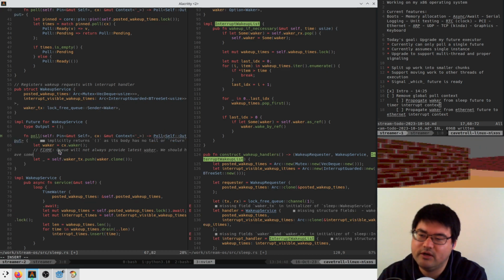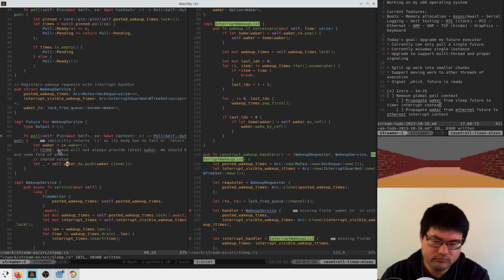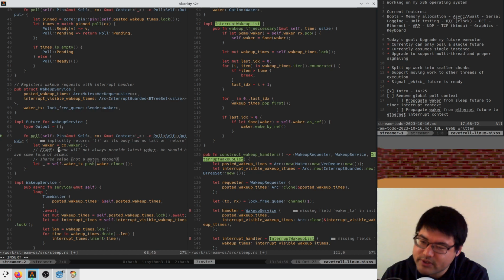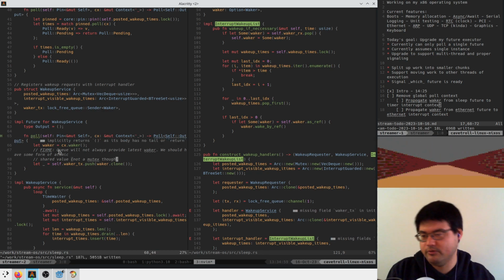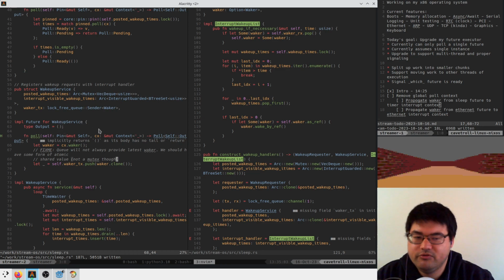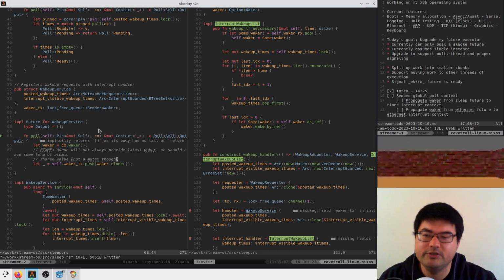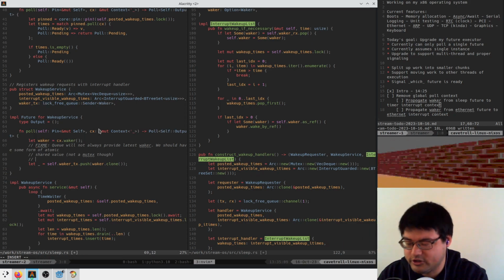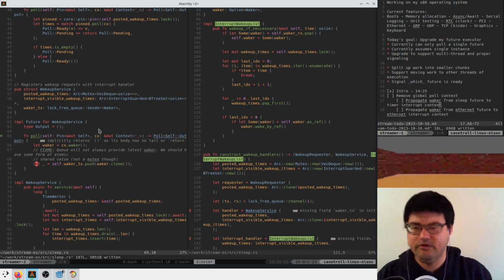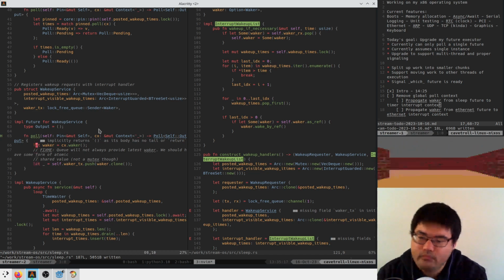We should have some form of atomic shared value. Not a mutex though, because if it was a mutex, then we'd have a problem where we can interrupt while the mutex is locked, and that'd be a problem. So we need some sort of atomic swap of a reference to some data. Probably we could do something like an atomic pointer that we swap the value out of and free it if we need to, but it's fine for now. Okay.